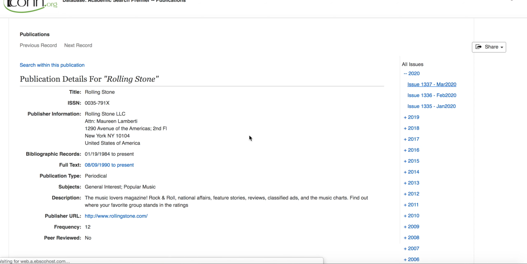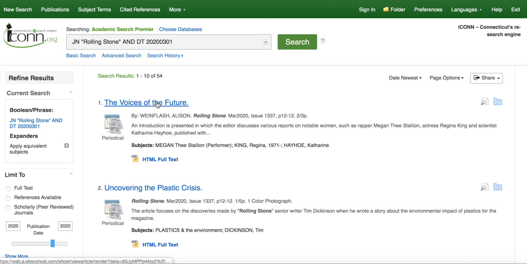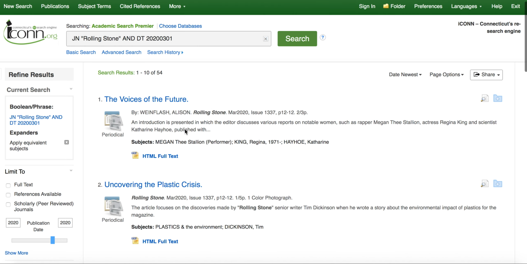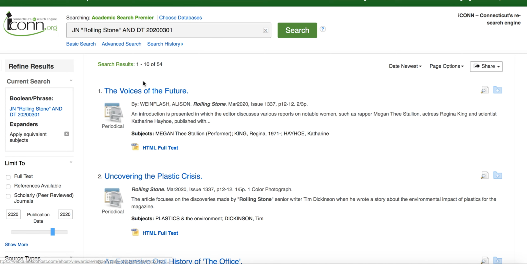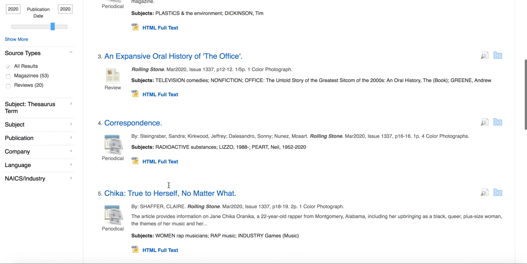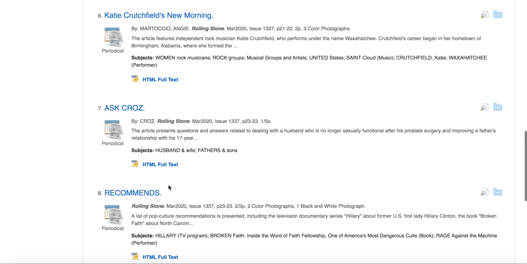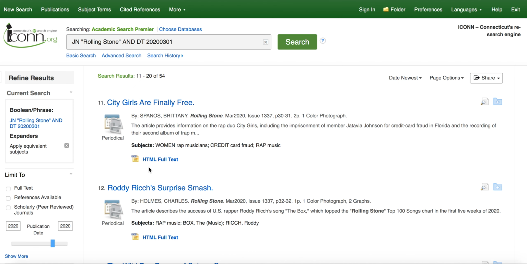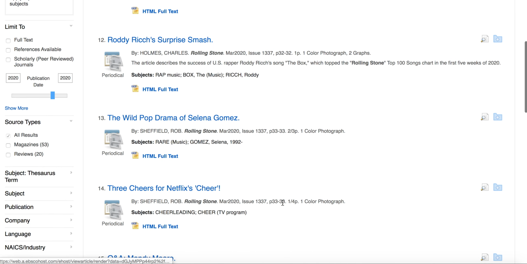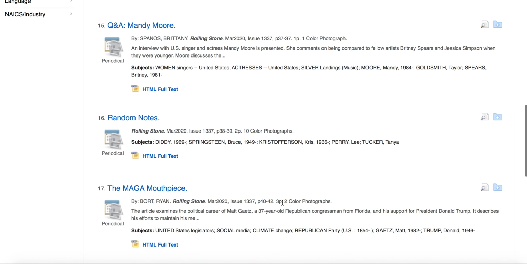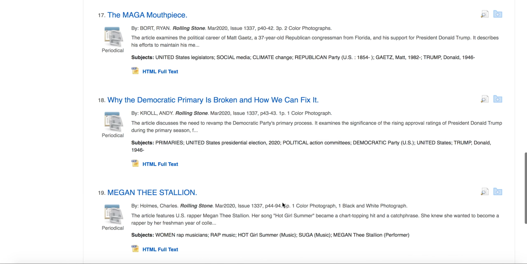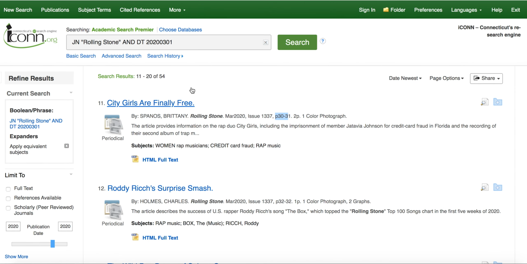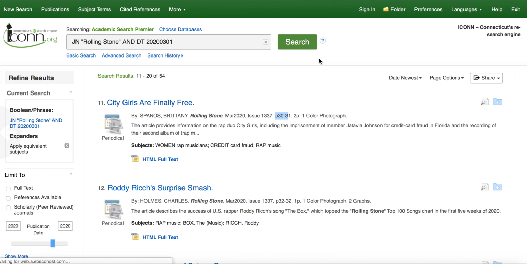So you go into the issue, and it will show you, I believe it's in order of publication in the actual magazine. They show you every article in there. So let's see, about 5 pages worth of articles. Some of these are going to be the smaller features, and it even tells you what page in the magazine. So yeah, it does look like it's going sequential. So you can go ahead and take a look at all these different magazines here. Let me back up.